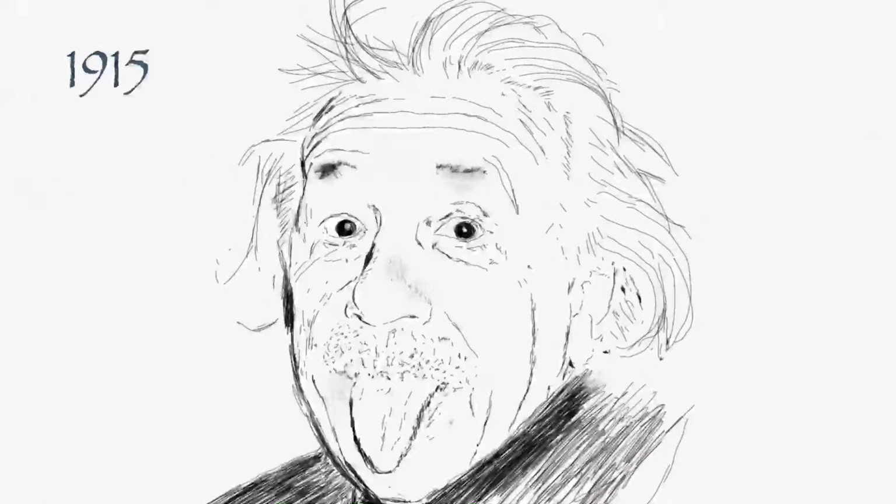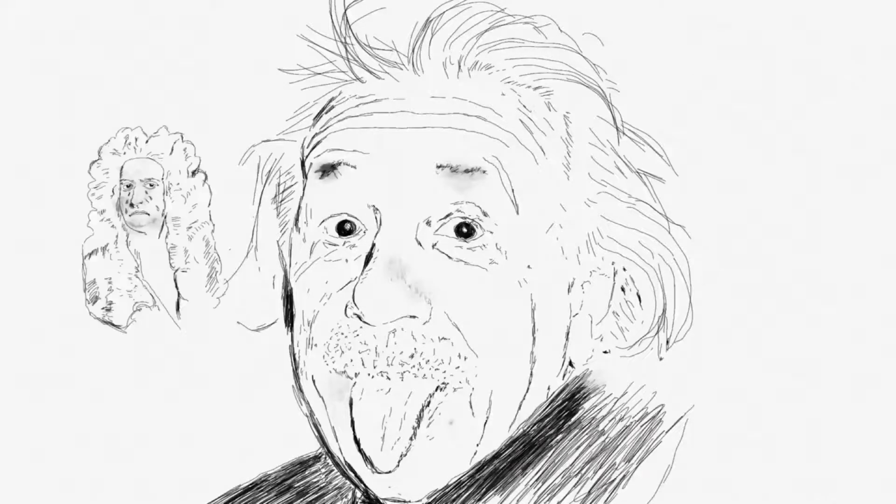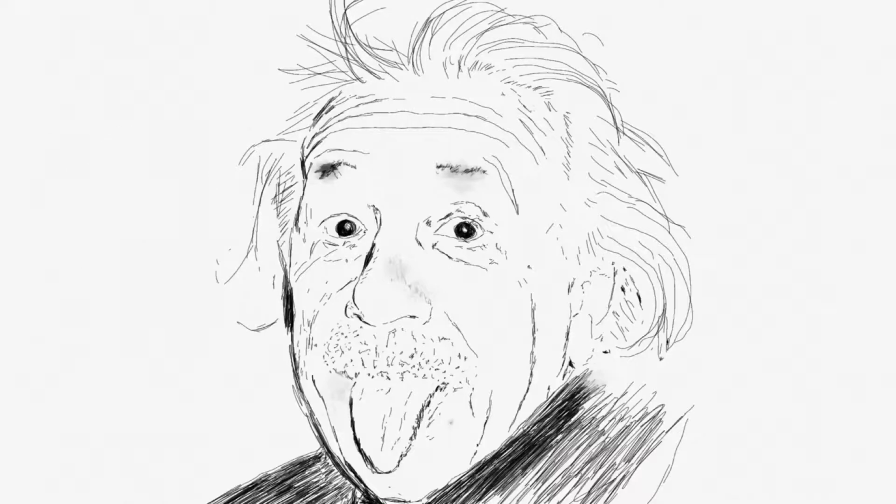In November 1915, Einstein completed the general theory of relativity, which correctly predicted the perihelion of Mercury's orbit around the Sun, which could not be correctly calculated with Newtonian physics. The general theory of relativity also predicted a deflection of light around the Sun when a planet orbited nearby. This deflection was confirmed by observations made by Sir Arthur Eddington during a solar eclipse in 1919.